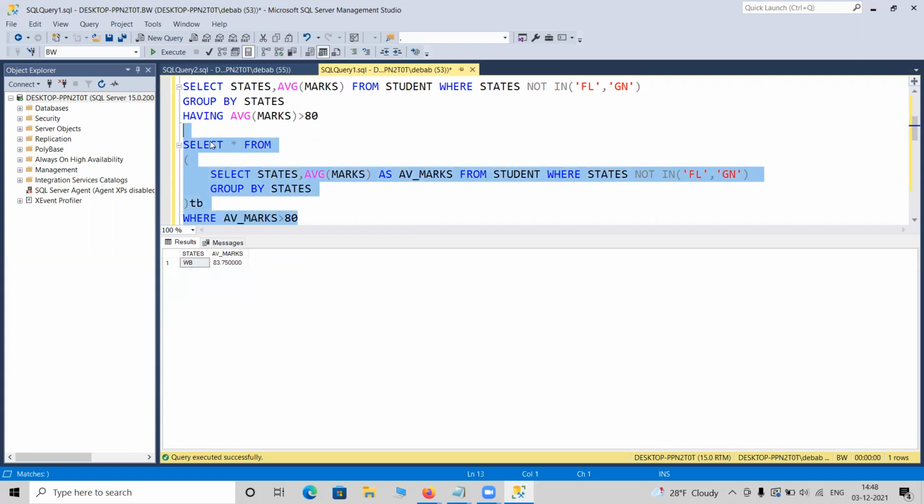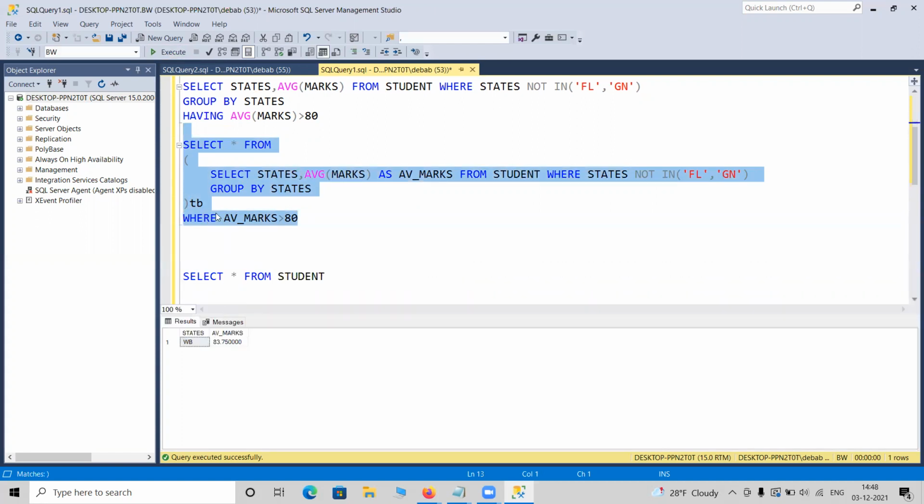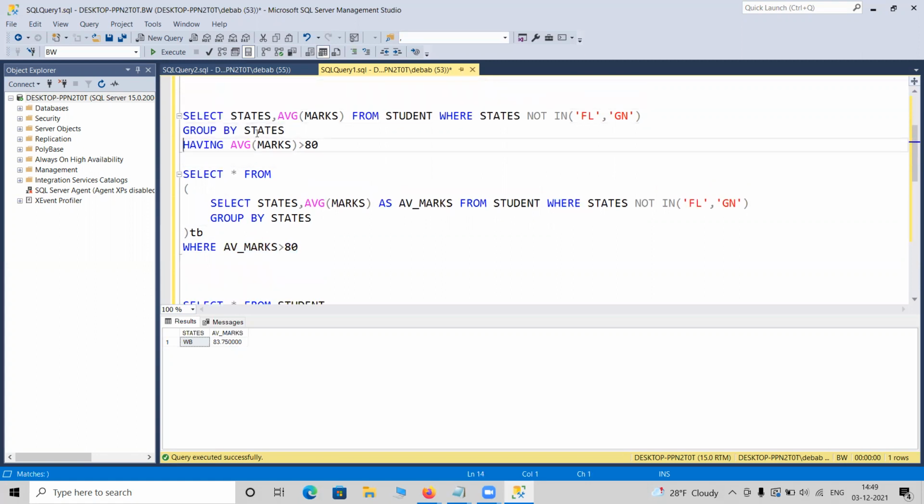At that time, you can use where. Why can you use where? Because it treats this DB as a new table, and you can apply the where clause to that field. But if you want to do it in one shot, obviously go for having, and it is the suggested way. Rather than creating a new table, which creates unnecessary pressure on the RAM. It takes all the data and creates a new table, and then just to put a where, it is not suggested. It is better to use having here. So this is an alternative way I am showing you.